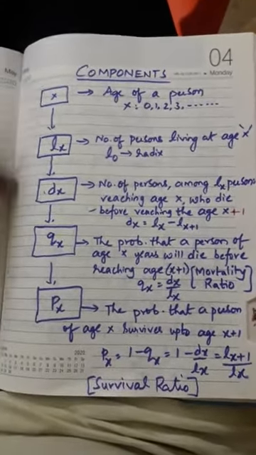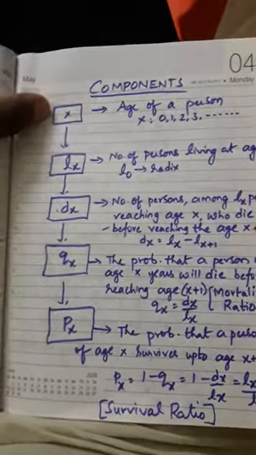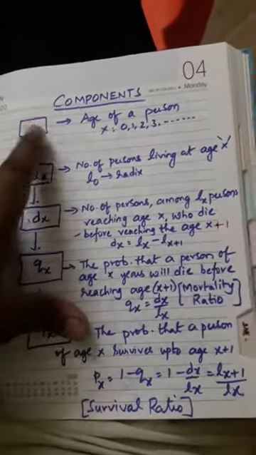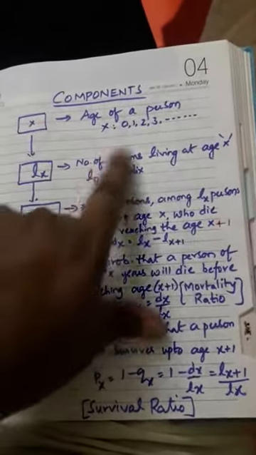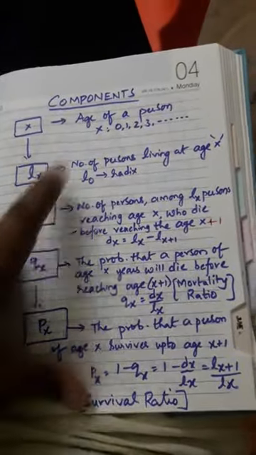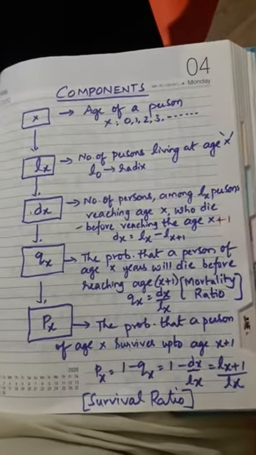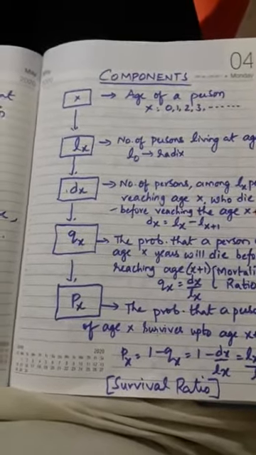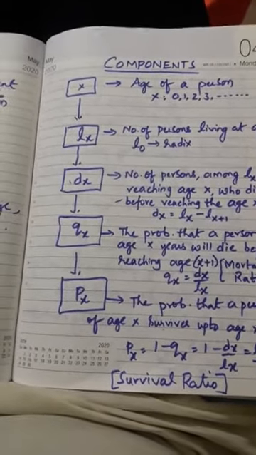See, there is a connectivity. First, the age x you have taken, and then some persons living at this age x, lx, that I have taken. Just first you selected the age. I want to find out the lifespan of one human or an animal, right?